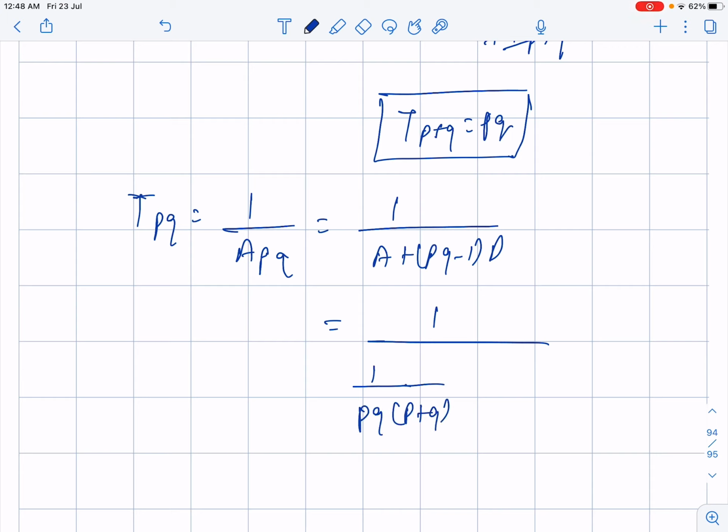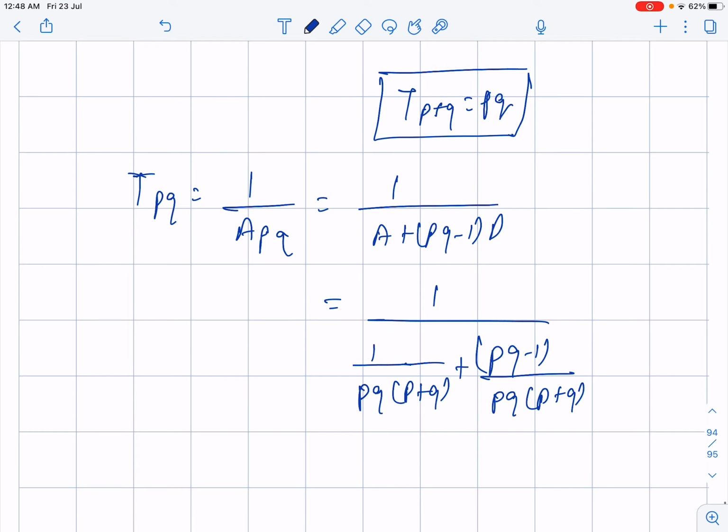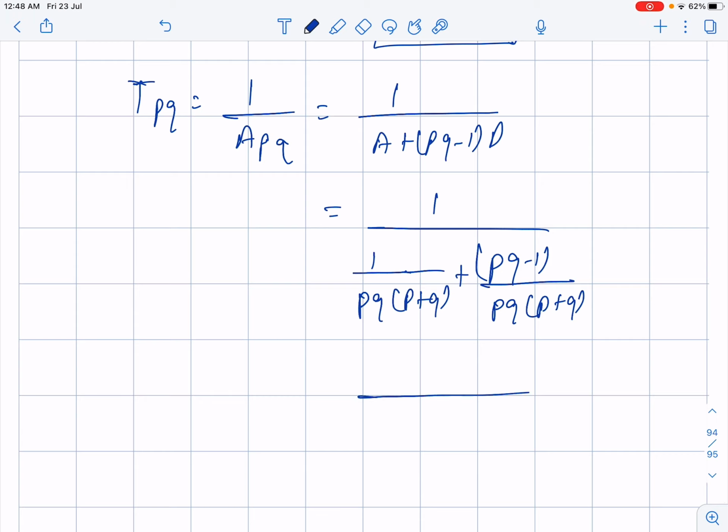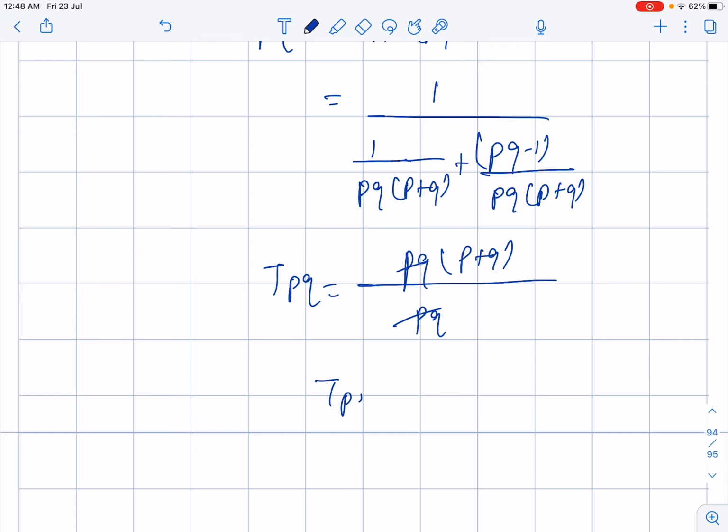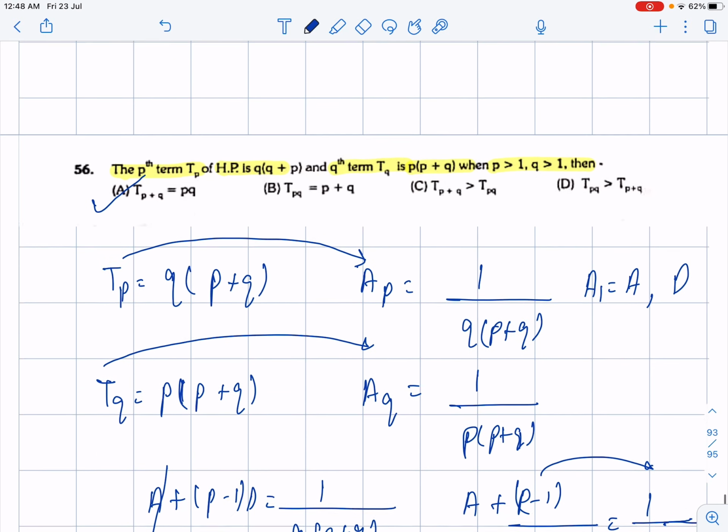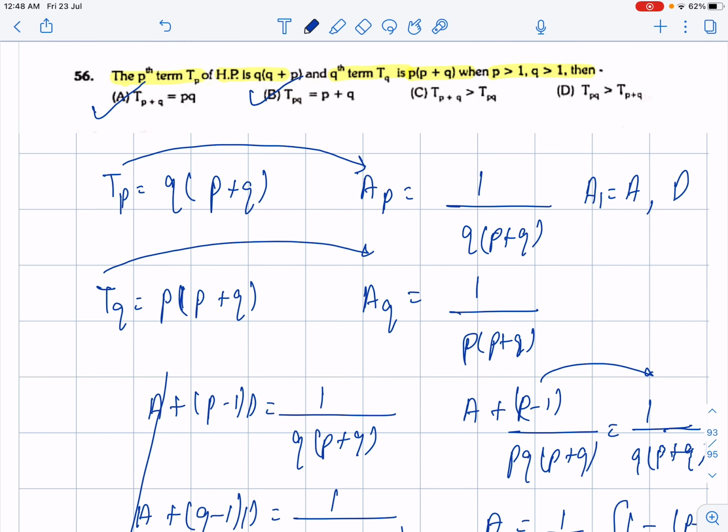And d, we know, is 1 upon pq multiplied by (p plus q). So the LCM, pq multiplied by (p plus q), comes in the numerator, and in the denominator we get pq. pq and pq will be gone, so T(pq) becomes p plus q. That is awesome. I got the value of T(pq) as p plus q. Let's see if it is getting satisfied. So even the second option is satisfied.